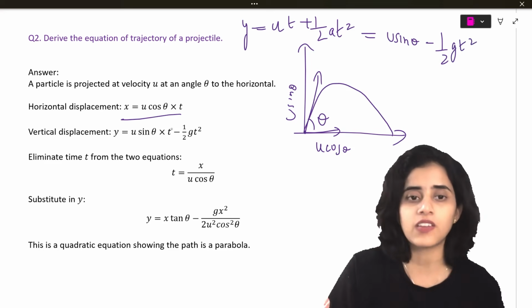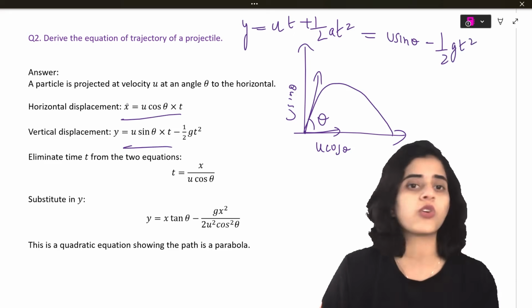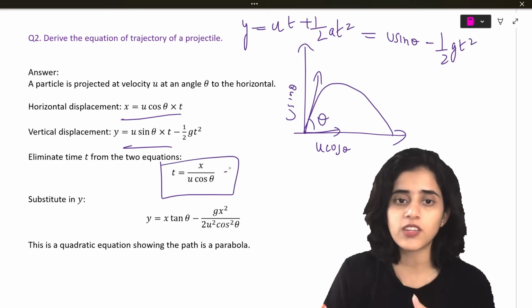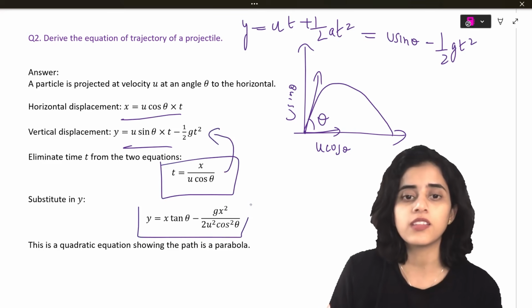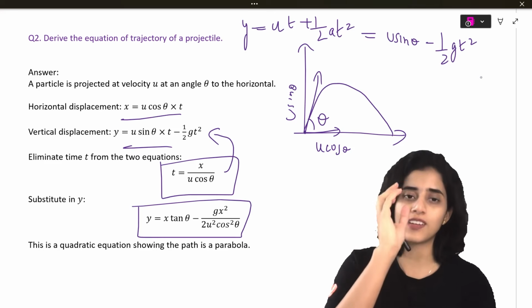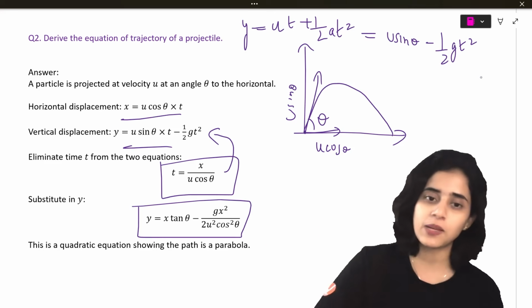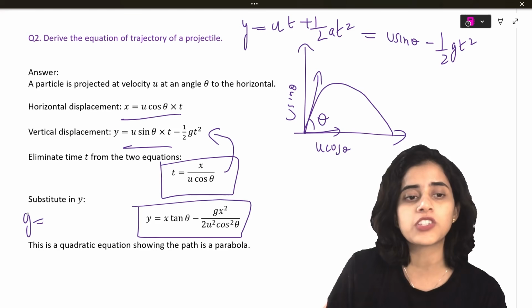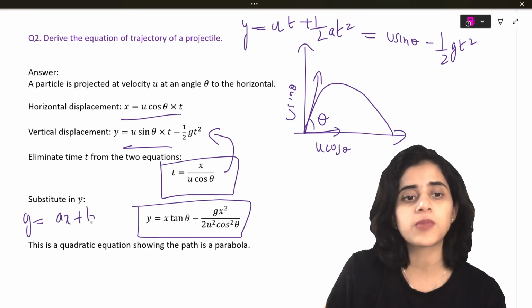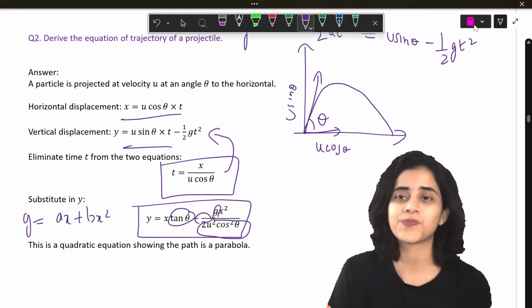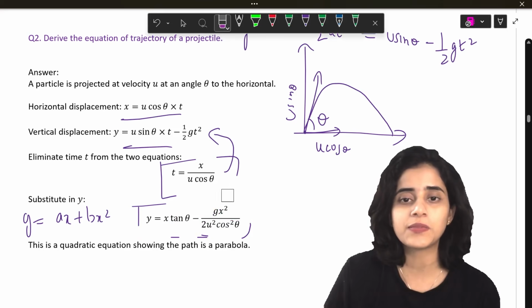Now if you rearrange the horizontal displacement, you will get t equals x divided by u cos theta. You just have to put that here and you will get this equation. And this equation shows that the path of the projectile is a parabola, because it is similar to the equation of a parabola, y equals ax plus bx square. So this is a, and this whole thing is b.